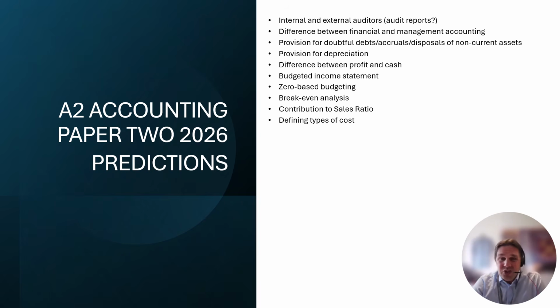Defining types of cost has not come up really at all. I think it was an AS paper where you had to define what a stepped cost is. A lot of students get the wording a little bit unclear on some of these costs. So make sure you've got fixed cost, variable cost, direct costs, indirect costs, marginal costs, semi-variable cost, step costs. There's lots of them. Make sure you can define them.